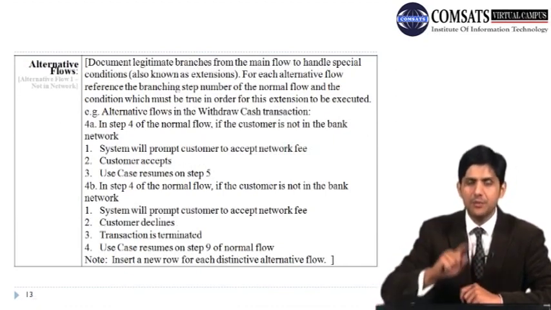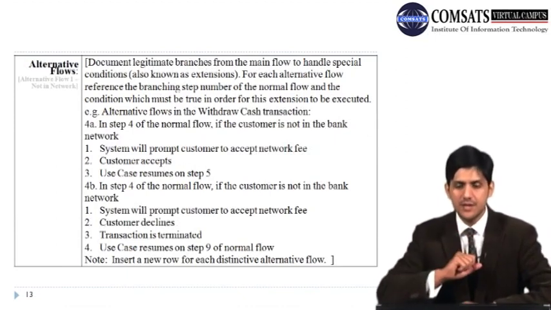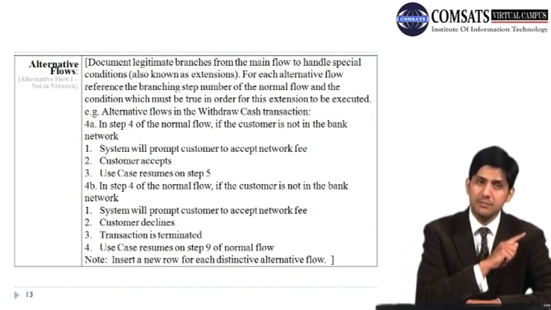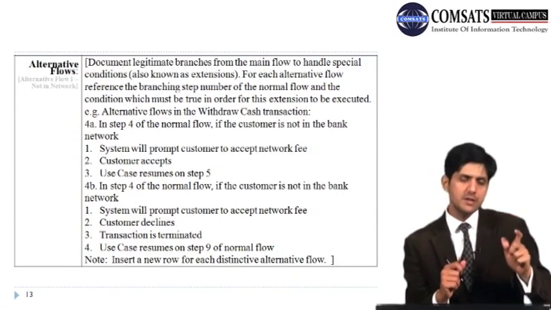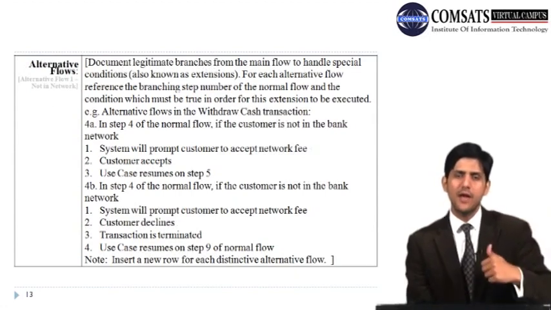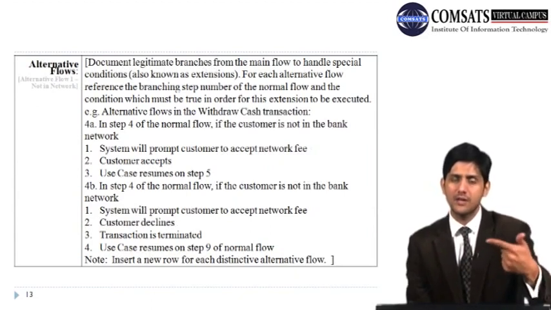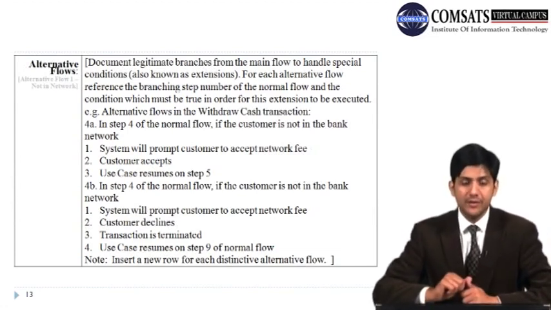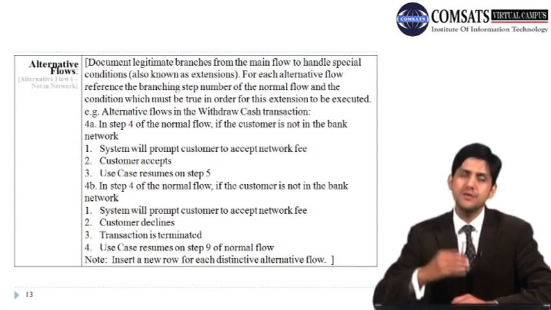Alternate flows document legitimate branches from the main flow to handle special conditions. These are called special conditions, variations, or extensions in a use case. For each alternate flow, reference the branching step number. This is very important: when we are mentioning alternatives, we need to mention the original event. For example, we had numbers from 1 to 9 in the normal flow, and if we have an alternate at number 3, then we need to number the same here. So we are saying that there is an alternate flow to number 3. For each alternate flow, reference the branching step number of the normal flow and the condition which must be true in order for this extension to be executed.